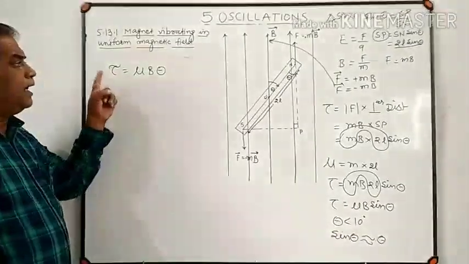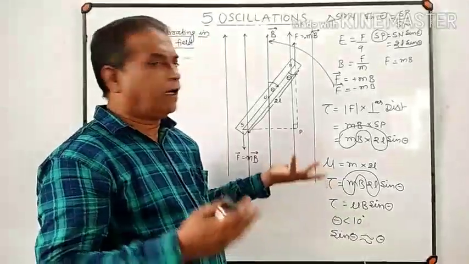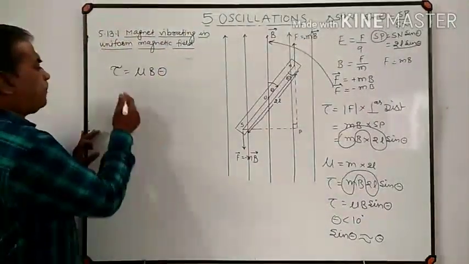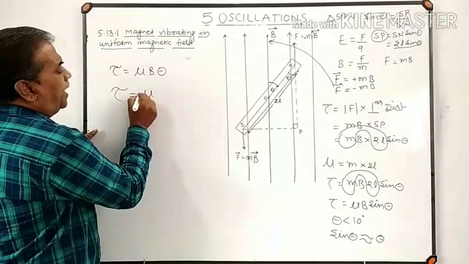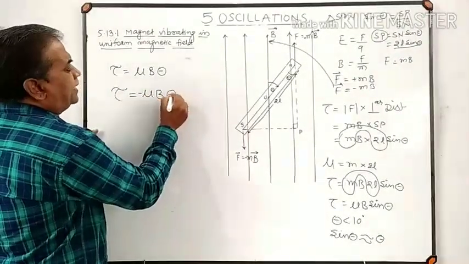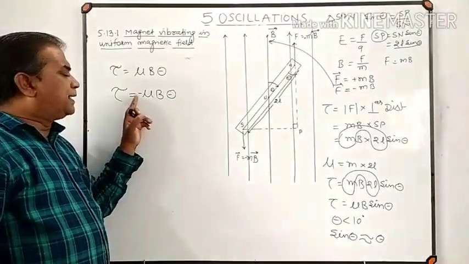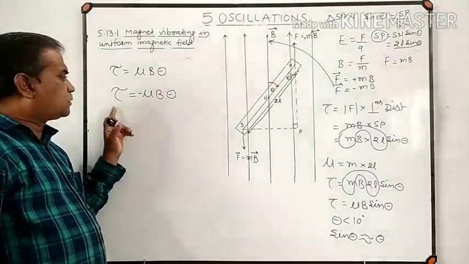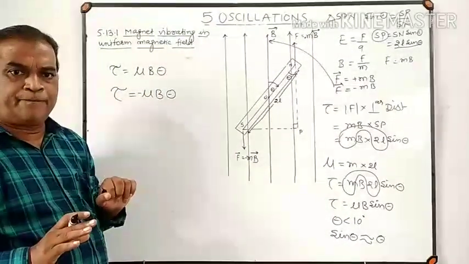Torque and angular displacement are oppositely directed. Hence the restoring torque acting on a bar magnet can now be written as minus mu B into theta, where the negative sign indicates that the restoring torque and angular displacement are oppositely directed.